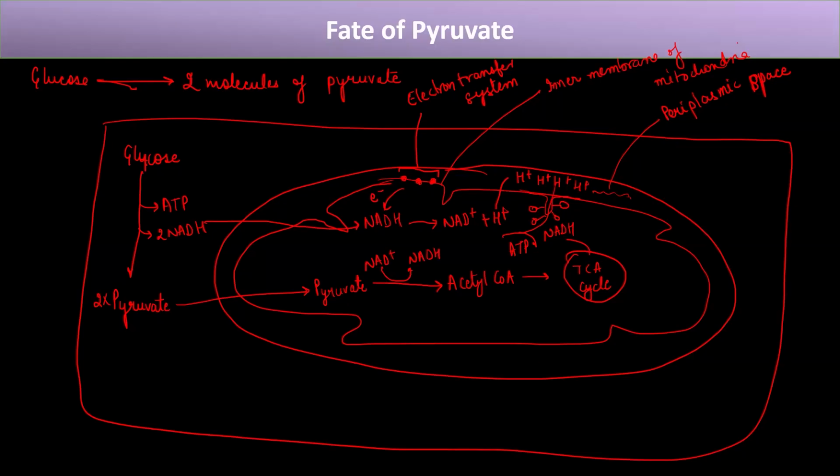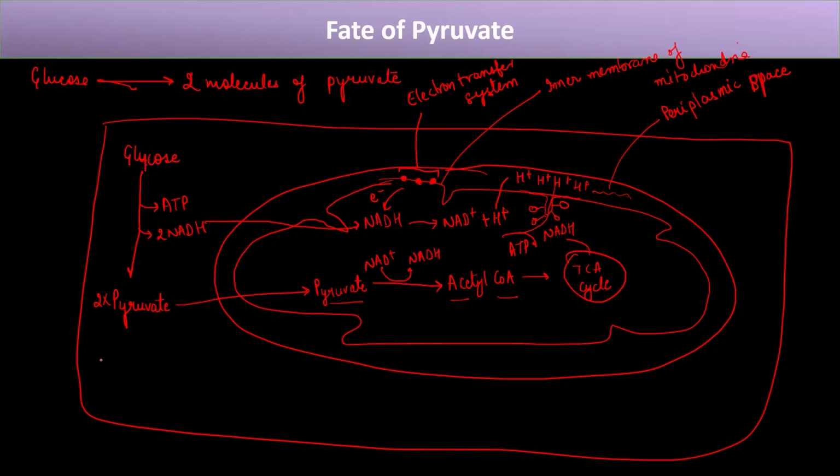This pyruvate gets converted into acetyl-CoA, and then this acetyl-CoA enters into the TCA cycle. Now, if you remember, we discussed that in the case of aerobic respiration, we had three things.